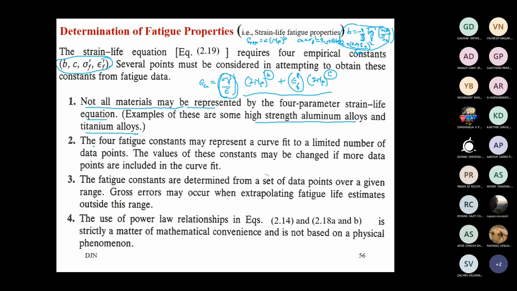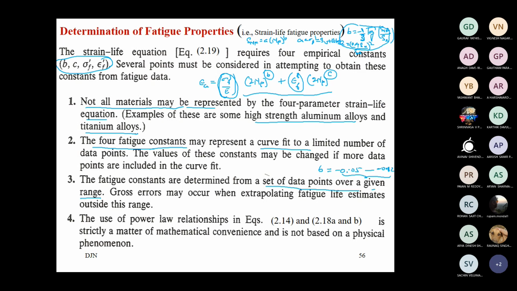Now about this point, you are already aware that the 4 fatigue constants actually represent the curve fit, the slope of the curve and the intercept, which I already explained. Let us not waste time there. Fatigue constants are determined from a set of data points over a given range. The values we are going to give you, as you saw earlier with the graph, I said the B value is going to vary between minus 0.05 to minus 0.12. This is the range over which it varies.